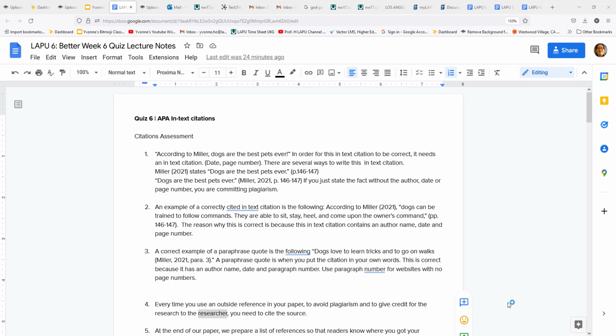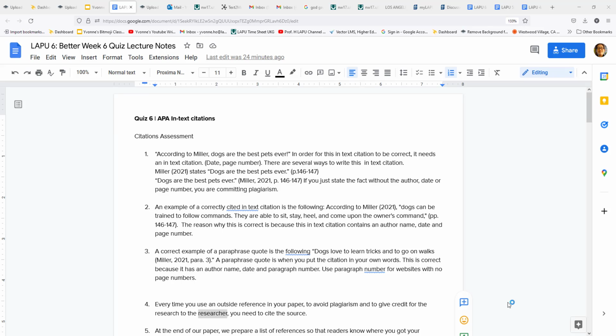We use APA every time we use numerical data such as statistics, numbers, percentages, and any kind of unknown knowledge. We use in-text citations inside the body of our text, hence the word in-text, inside the text. And then we use reference citations at the end of our paper.